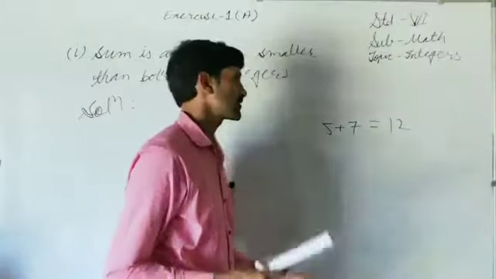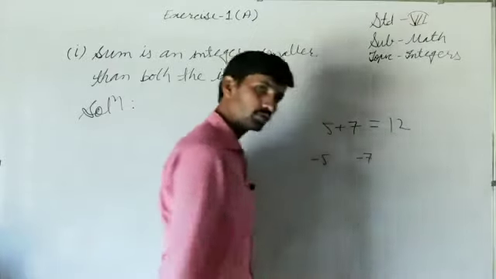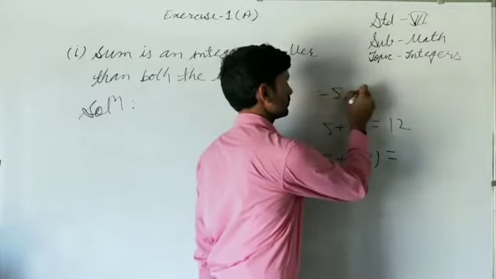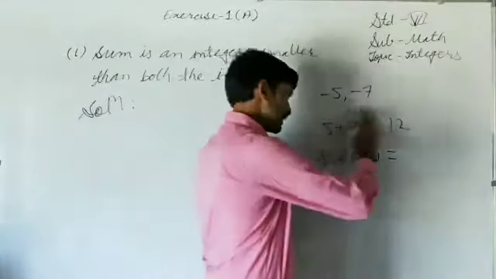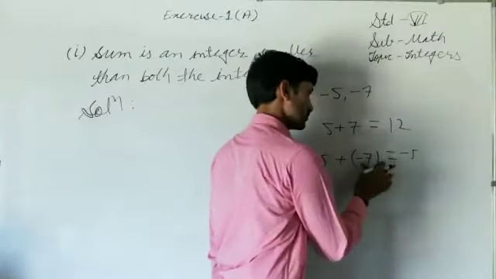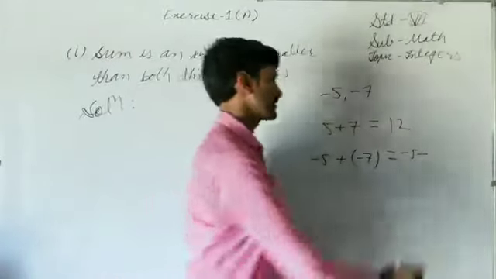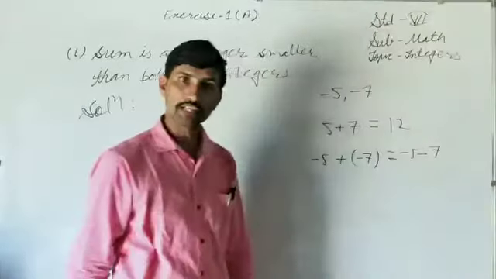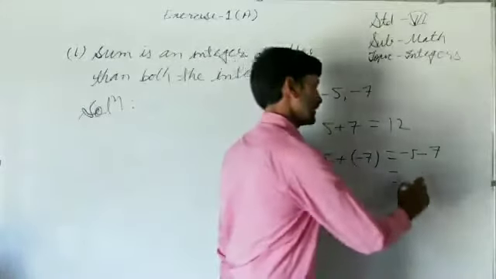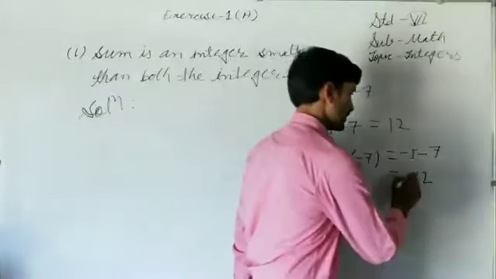See, one is minus 5, the other is minus 7, and we want to add, so that's why the plus sign. One was minus 5, the other is minus 7. We are adding them. So the addition will be as it is. Only the difference of sign will be there. So it is minus 5. Remove this bracket. Outside the bracket plus sign, inside is minus. So it will become minus this 7. Both the integers have the same sign, so we will add their absolute values. The absolute values are 5 and 7. Then their addition is 12. And whatever the sign of both the integers, that will be the sign of their sum. It is minus 12.